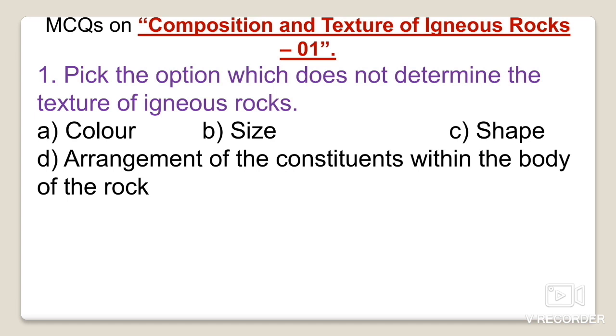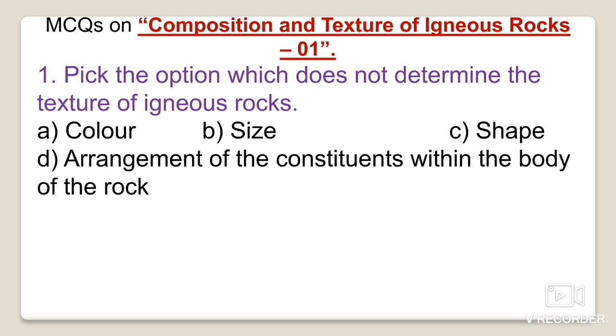The grain size of a particular rock depends on certain factors, and one of these is the rate of cooling of the magma, meaning what the particular rate of cooling of the magma was. In general, you can take it as a rule or law: the slower the rate of cooling, the coarser is the grain size of the rock.